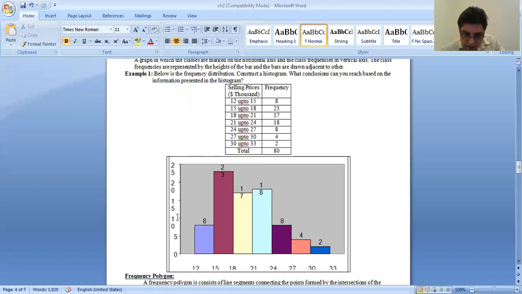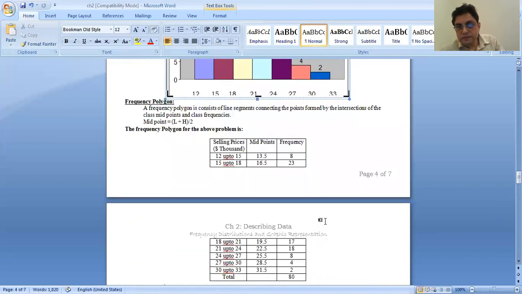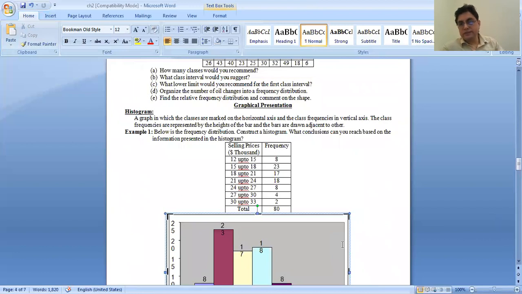Between 5 and 10, here maybe 8. Then 23, here more than 20, like this. So just make this type of bar. This is called a histogram. It's very easy.